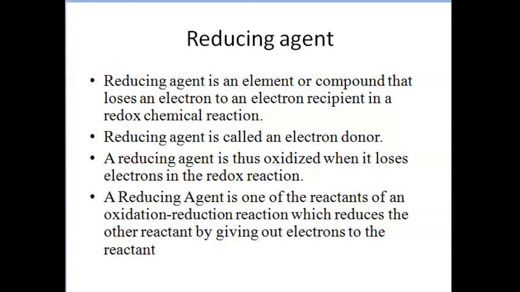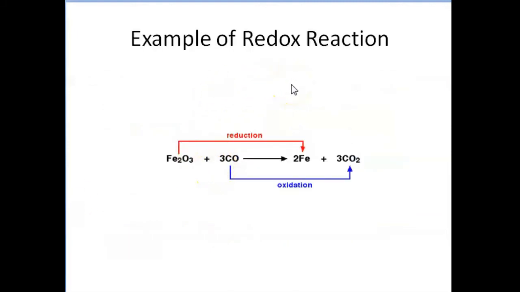Now, overall, let us see an example of a redox reaction: Fe2O3 plus 3CO, and the products formed are 2Fe plus 3CO2. If we look at this reaction, Fe2O3 has undergone reduction by losing oxygen, and CO has undergone oxidation because it has gained oxygen. So in this reaction, oxidation and reduction take place simultaneously.